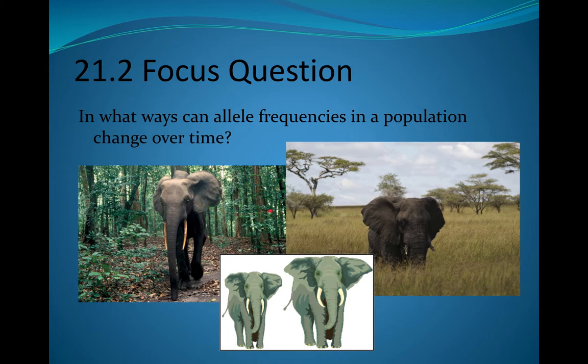Regardless, even though speciation has not occurred yet, we can see that this elephant and this elephant, being of opposite biological sex, can mate and have viable offspring.